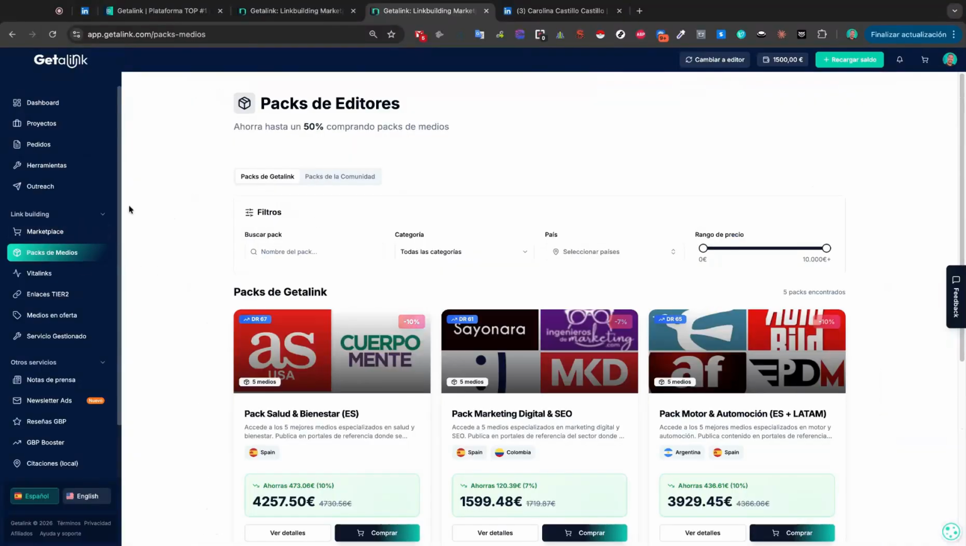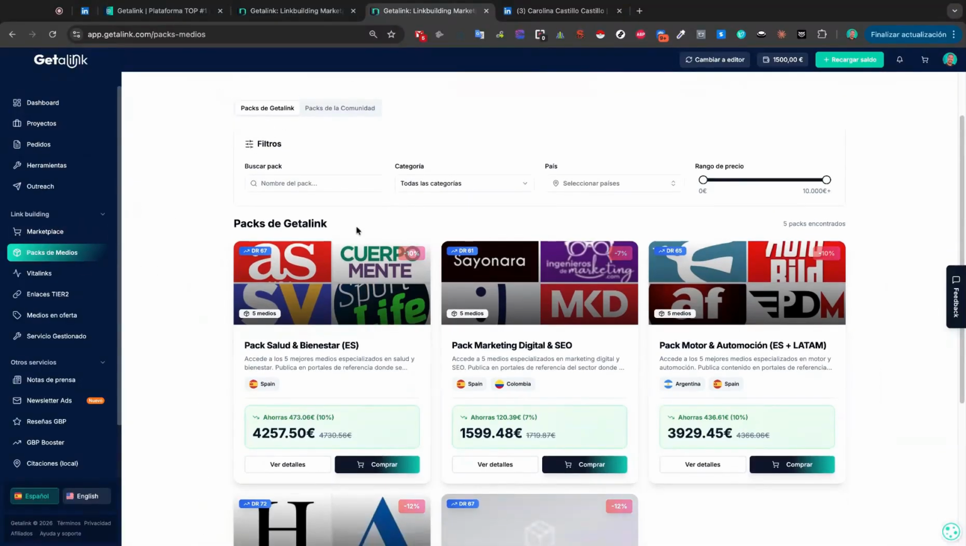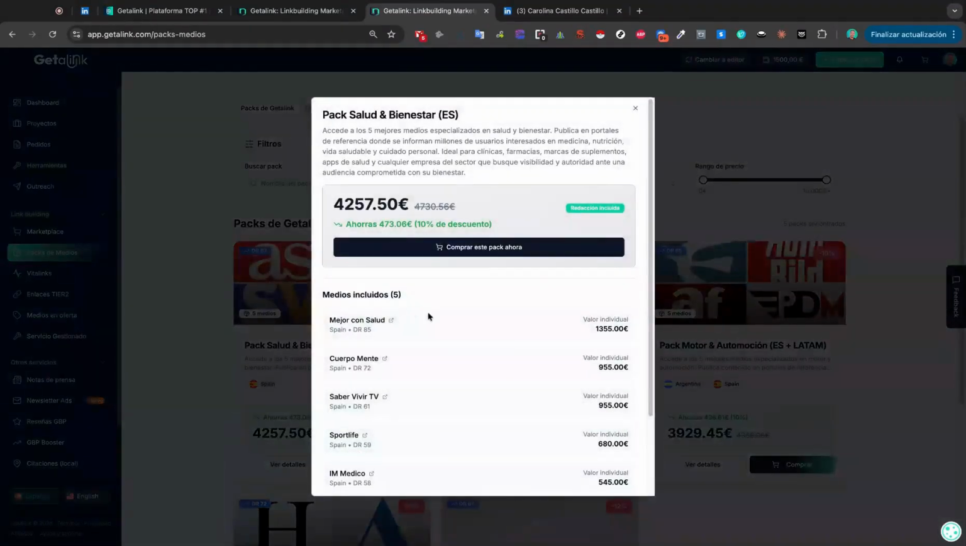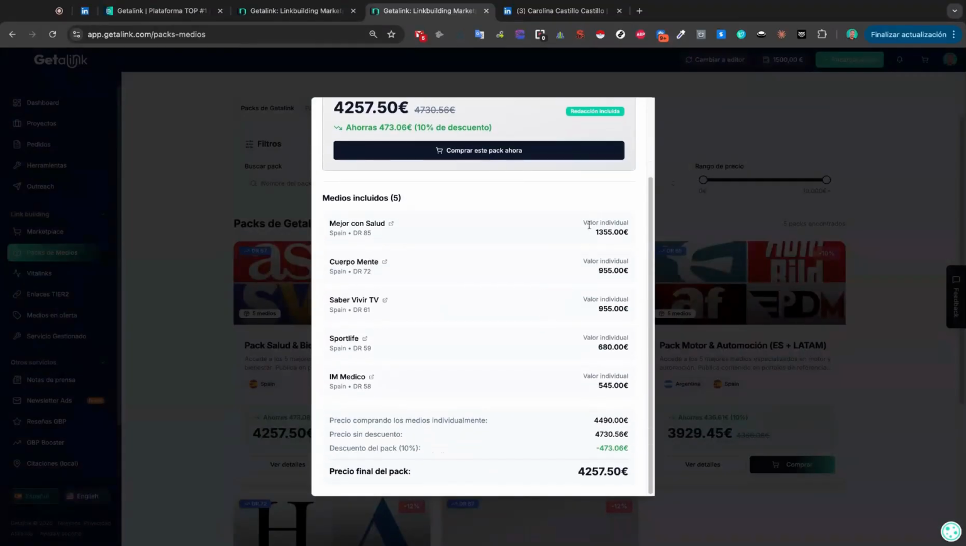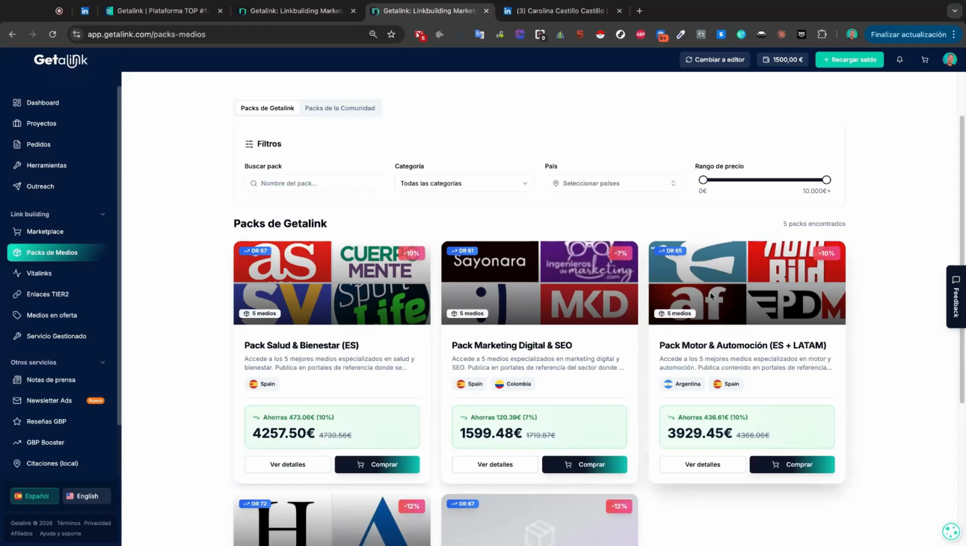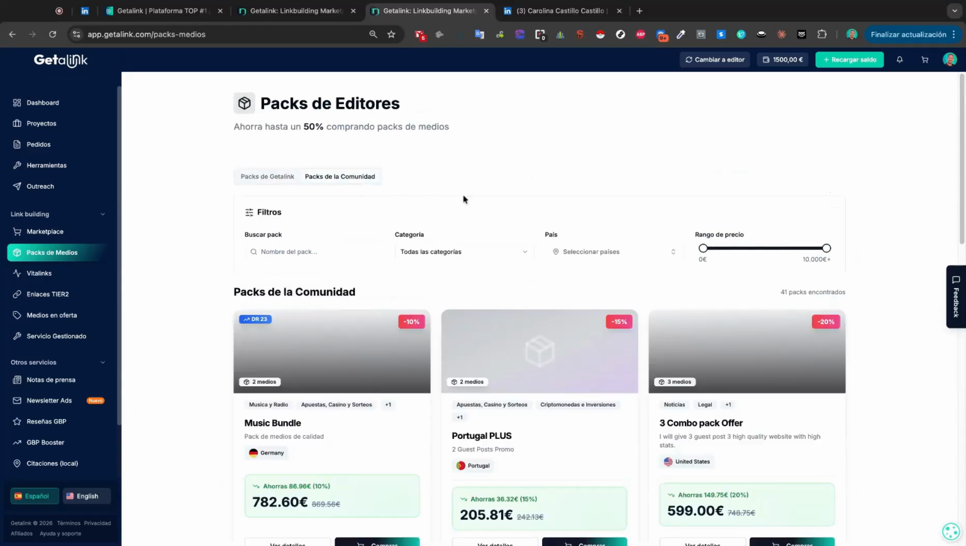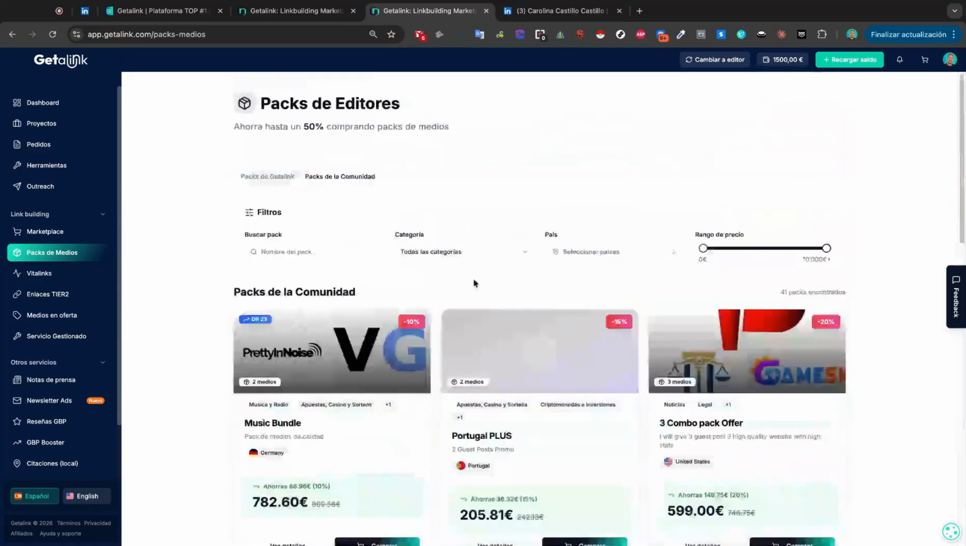We would also have media packs. That is, here we have the packs we've created from Getalink, like a pack, for example, themed on health and wellness, where if you see the details, you'd get a link on these sites with these DRs, the individual value of each site, which, if you bought them individually, would be 4,490, okay? If you buy them all at once with this pack, you'd save almost 500 euros. And it's the same with other packs, plus packs created by the publishers themselves, okay?